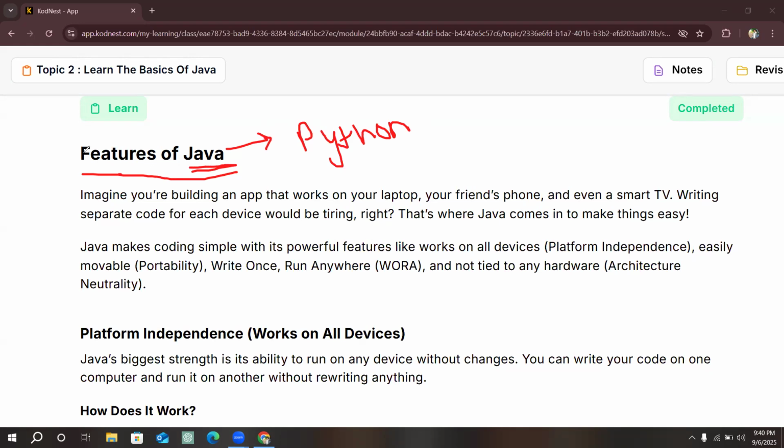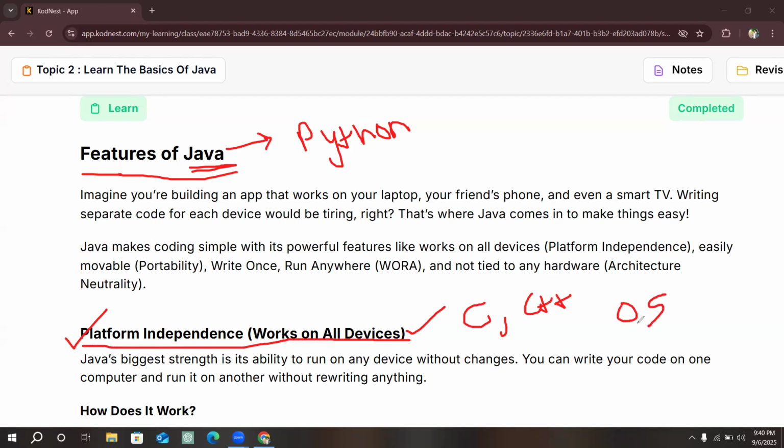So first, it is platform independent. What does platform independent mean here? It works on all devices. See, C or C++ used to work only on the system where the software or the OS was installed. For a particular OS only, it used to execute.